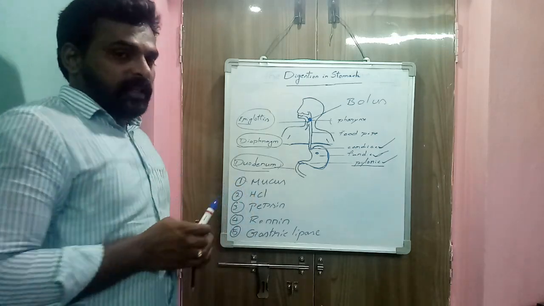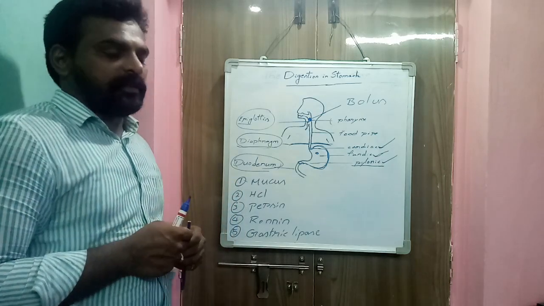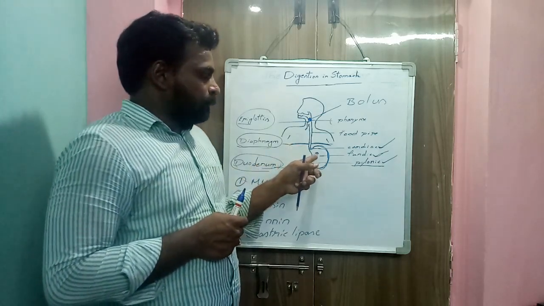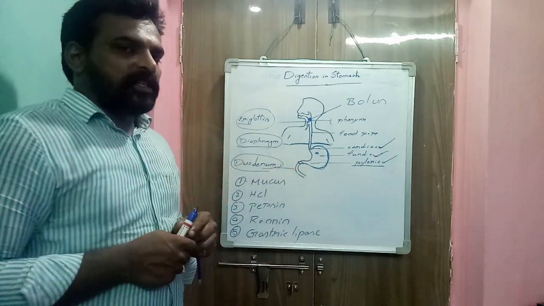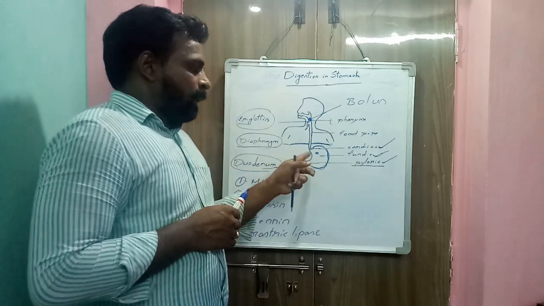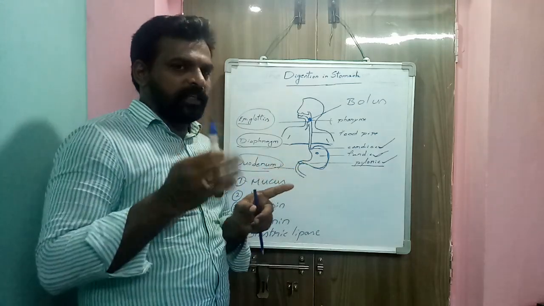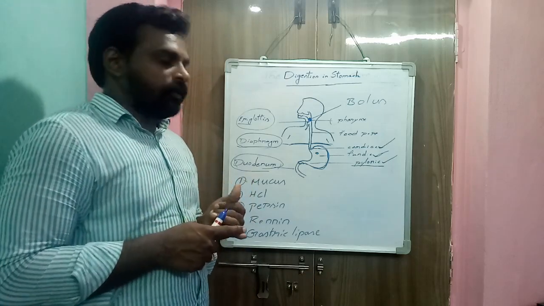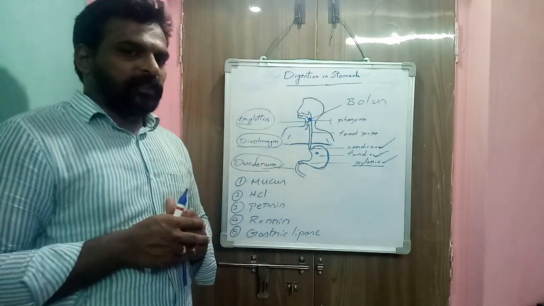The function of the hydrochloric acid is that it softens the food materials. So food reaches the stomach from the esophagus. So the HCl function is, it softens the food and makes the food acidic. So HCl makes the food acidic, softens the food and kills the germs present in food materials.